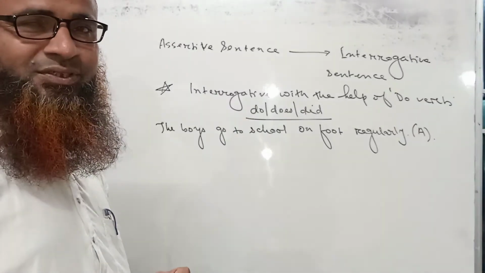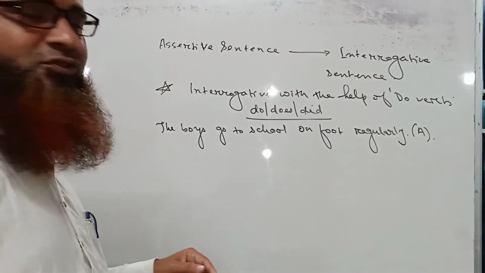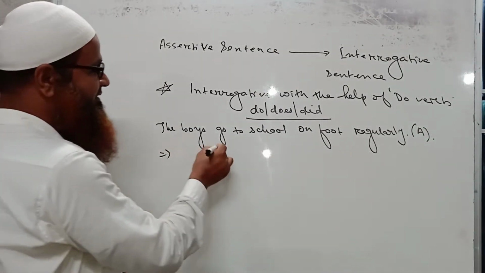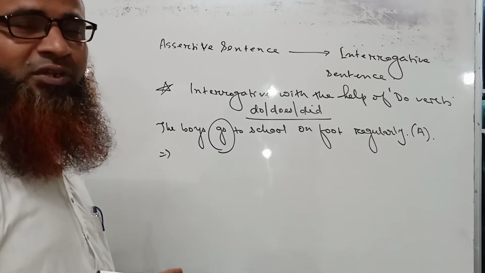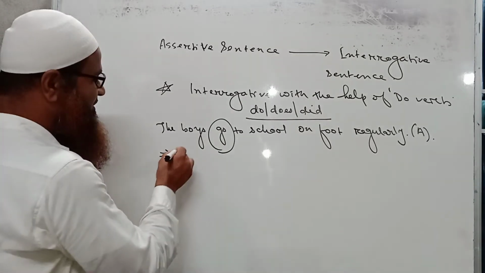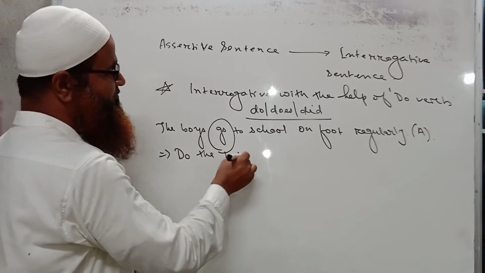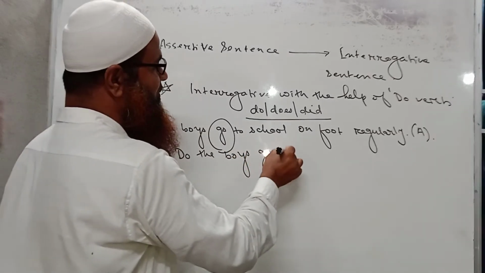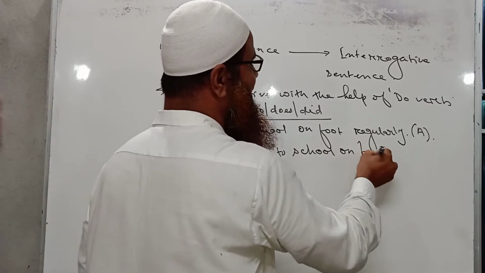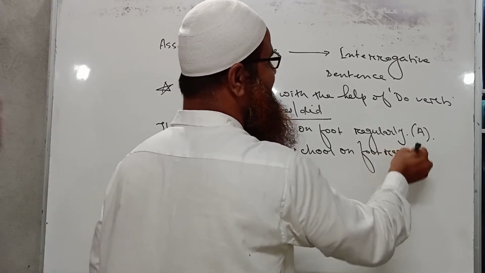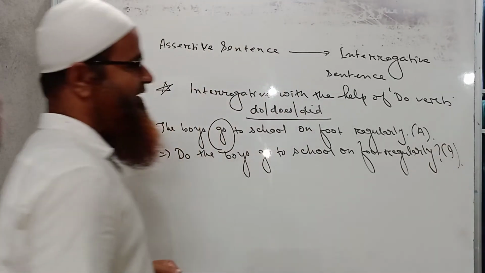So we have to take the help of do, because the verb is go and it is in present tense. So do would come at the beginning of the sentence: Do the boys go to school on foot regularly? I hope you have understood it very well.